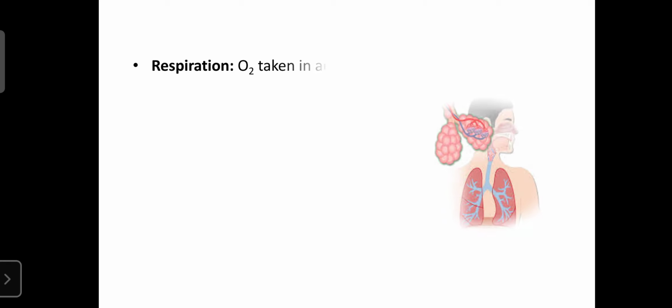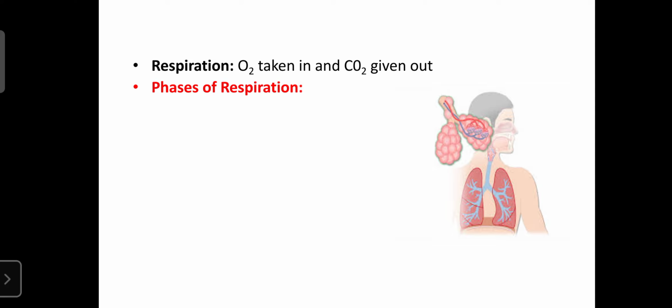So dear students, you already know the definition of respiration. It means the exchange of oxygen and carbon dioxide with the environment and lungs, and the blood, or blood and cell. Oxygen is taken in, carbon dioxide is given out. That process is known as respiration. Here the respiration will have four phases.